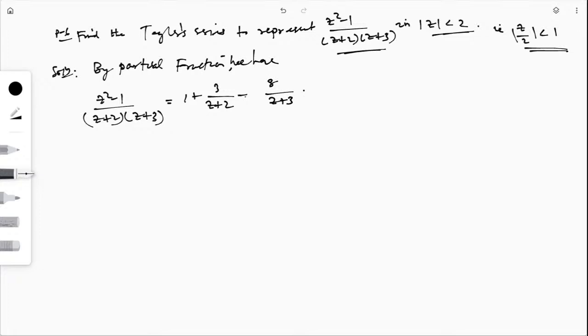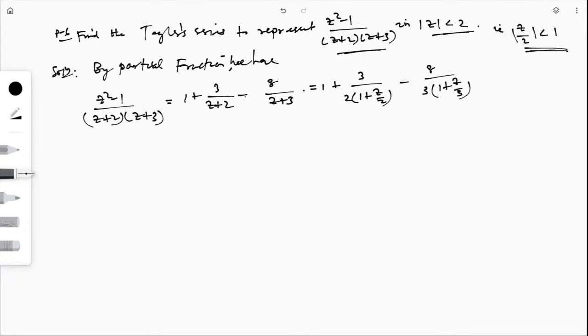Then the next step: to get z plus 2, here I will take 2 common such that this will be 1 plus z by 2. And here for z plus 3, if I take 3 common, then this will be 1 plus z by 3.